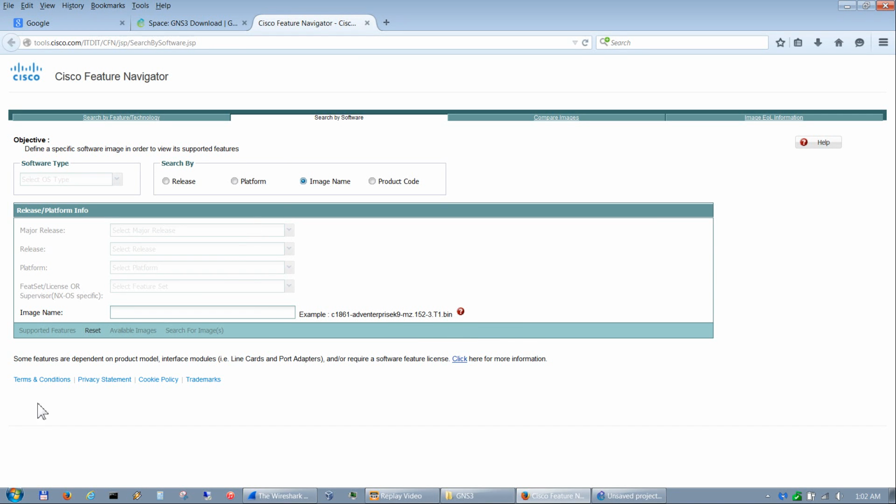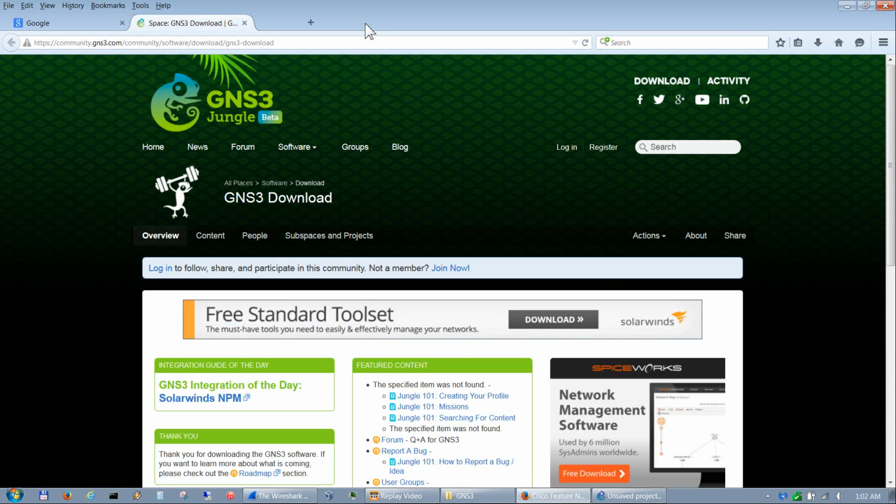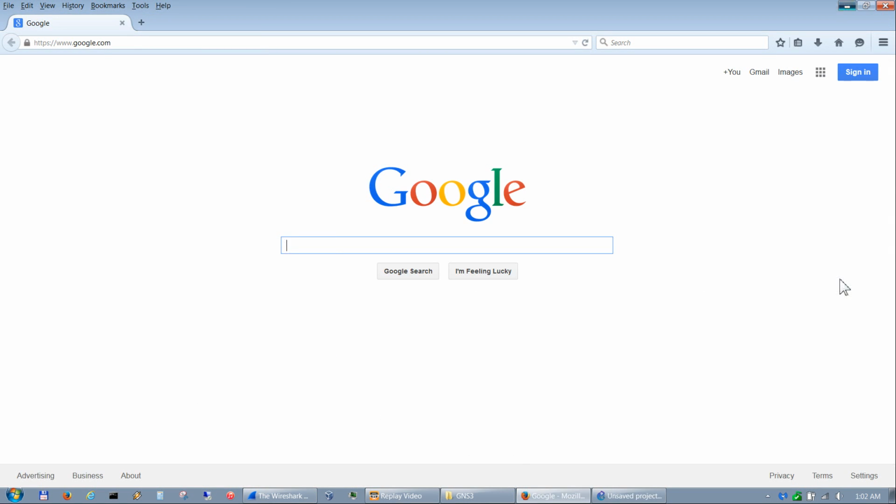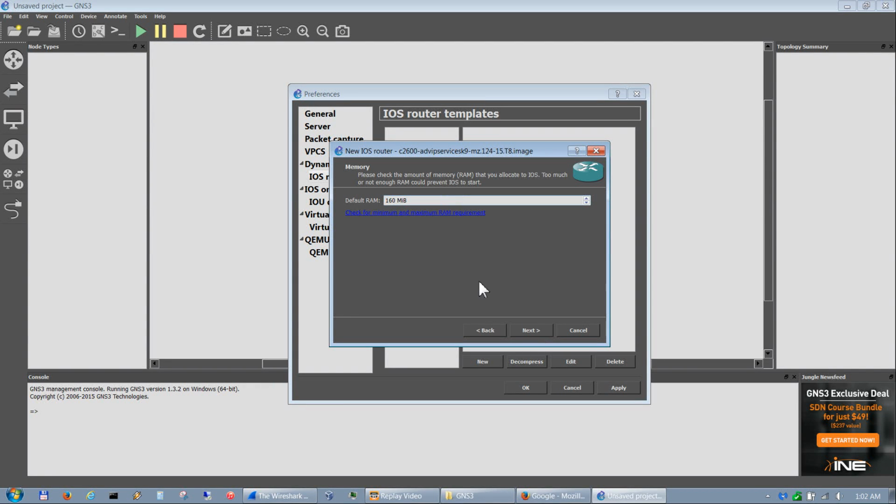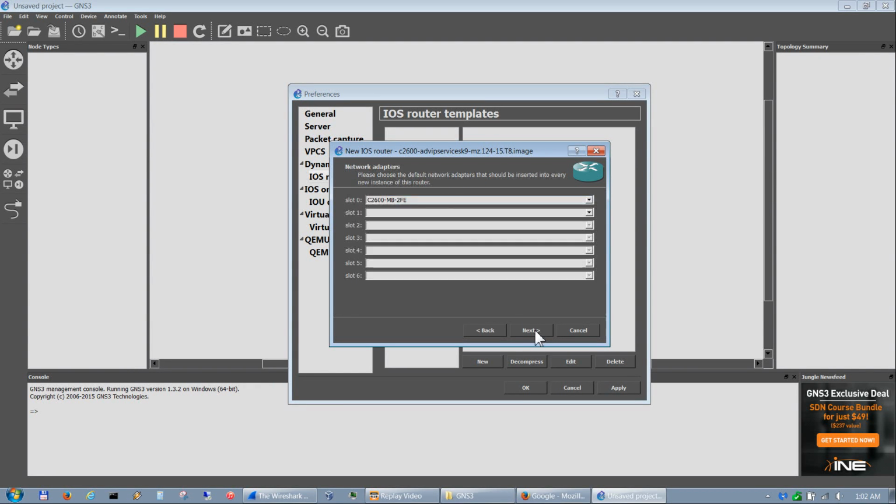And it will show you down here the information after you hit enter for the memory requirements for that particular image. So let's go ahead and close out of that. So that looks good. We'll hit next.